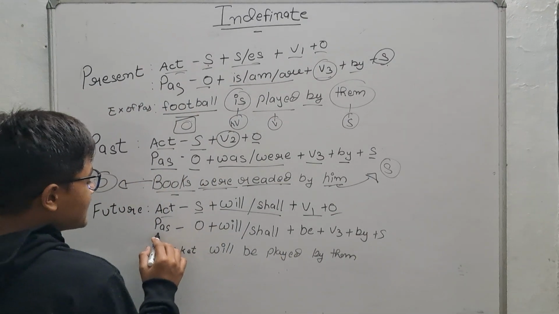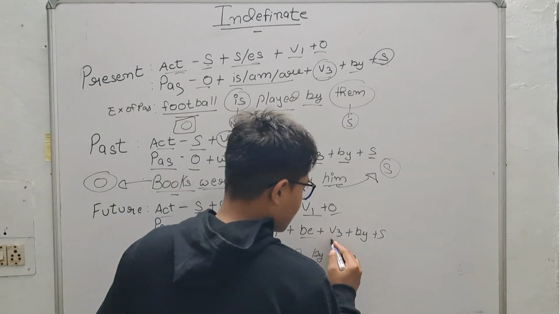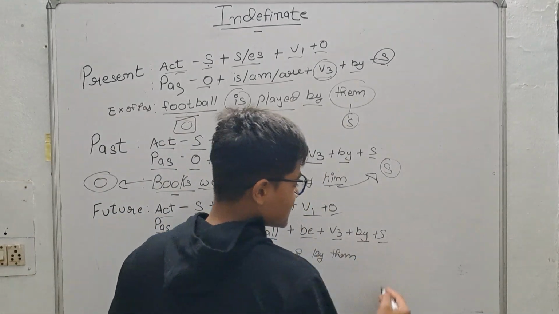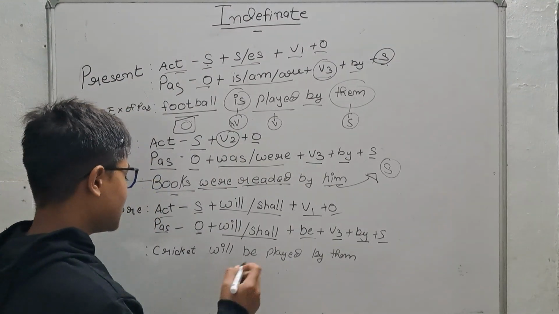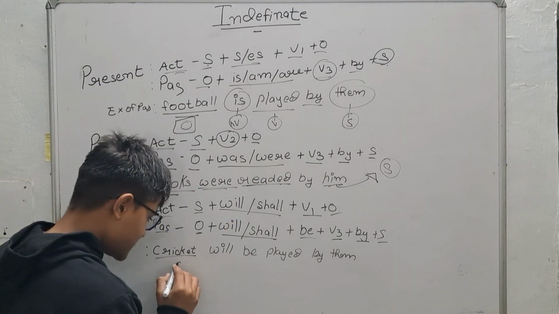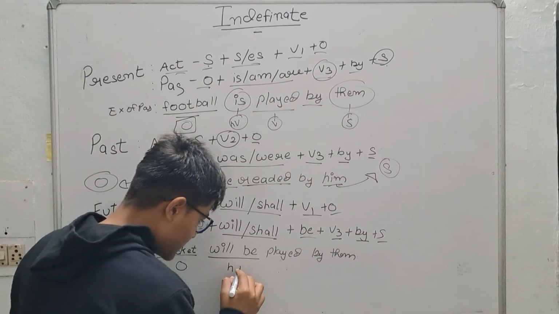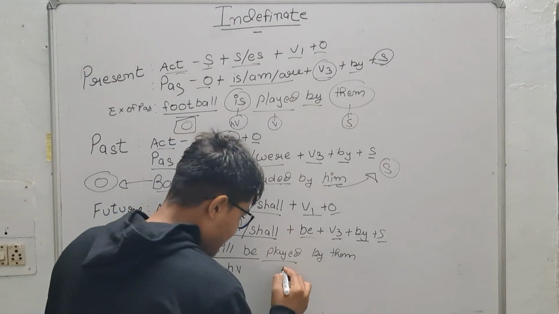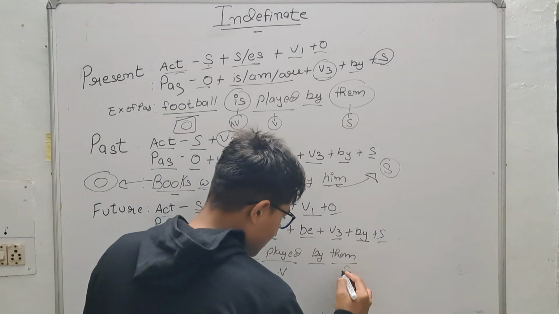What will be the passive voice? Object plus will/shall plus be plus v3 plus by plus subject. So let's quickly see an example. Cricket will be played by them. Cricket is the object, will be is the helping verb, played is the verb, by them is the subject.